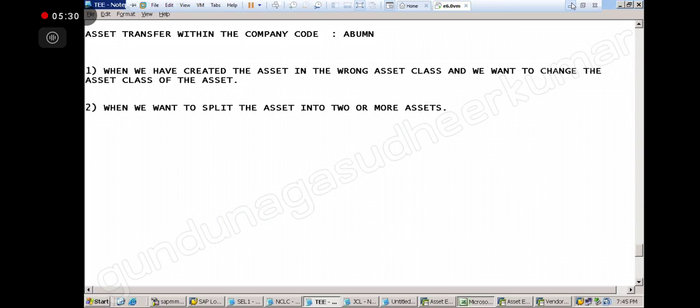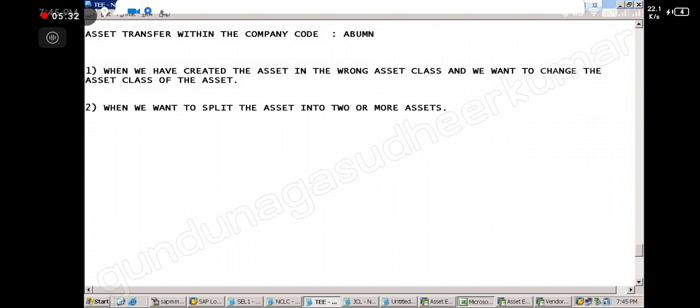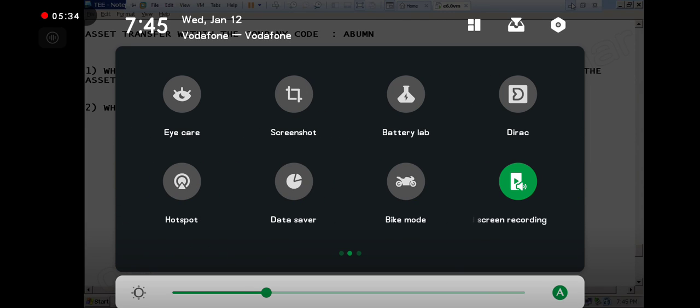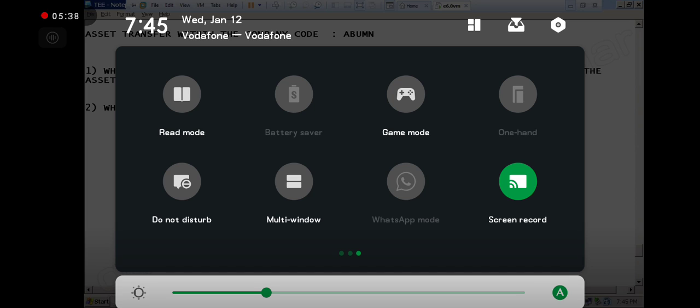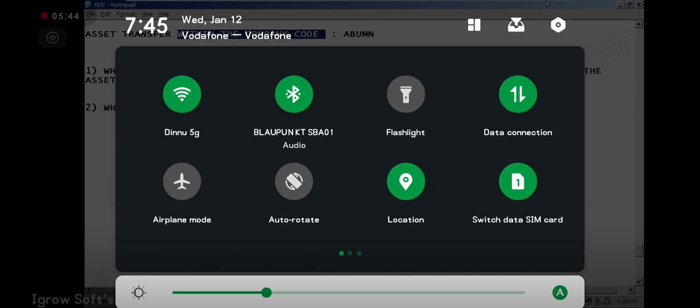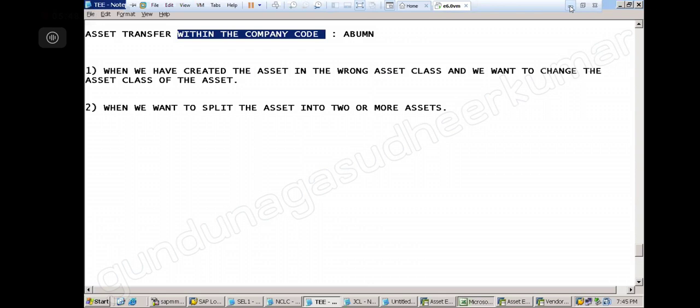So in the sense, separate companies, sir, another different. Within the company, correct? So here, you see, transfer within the company. Okay, if it is outside the company code, it is not a transfer, it is a sale. Correct or not? Because we are closing the asset in this company code, opening in another company code. That is nothing but sale, no?